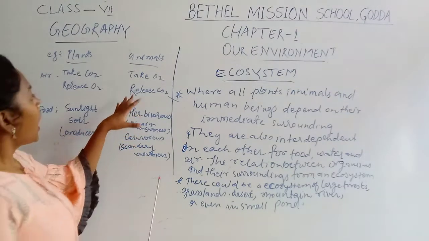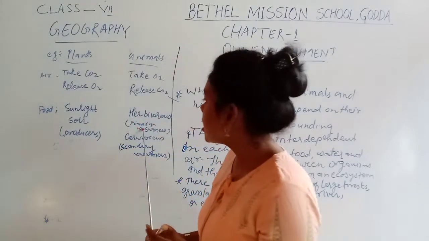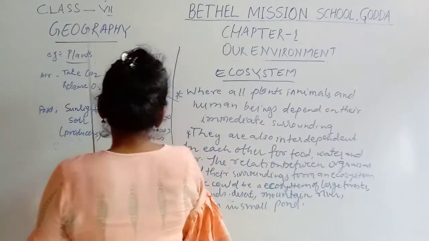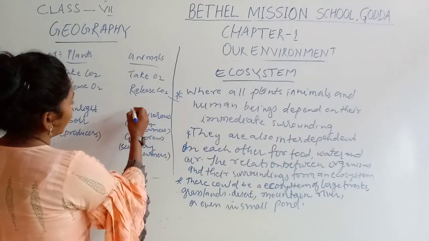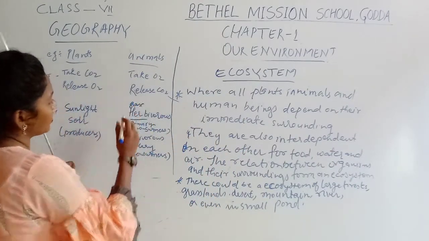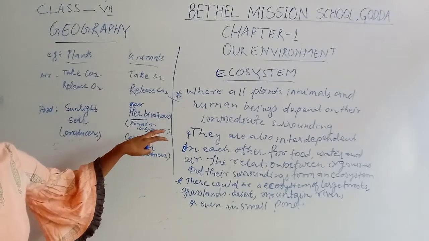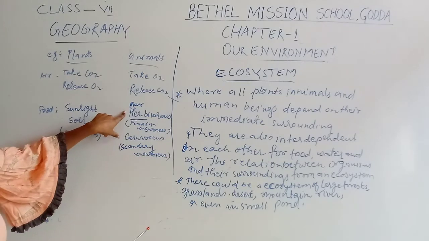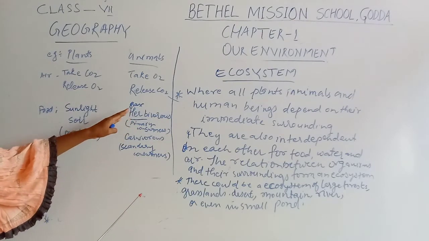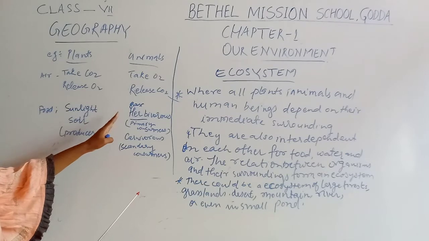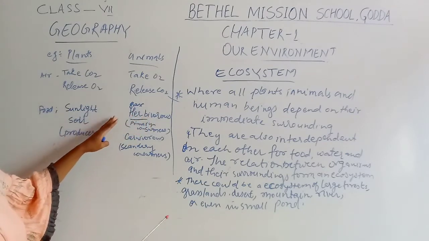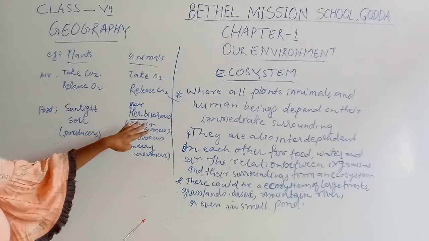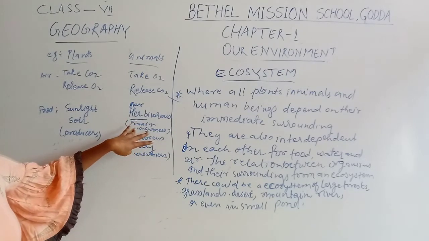And here you see the herbivore. Herbivore means grass or plants, and vorous means eating. That means plant-eating animals. This herbivorous animal eats the plants and takes the energy from the plants. That is why it is called the primary consumer.